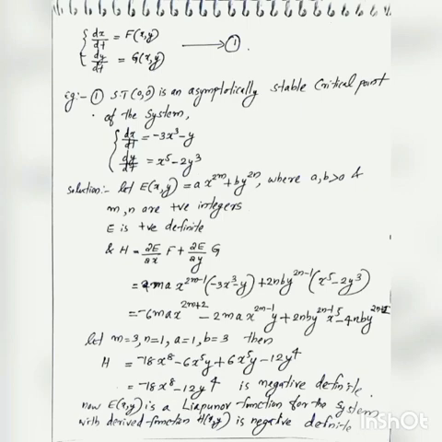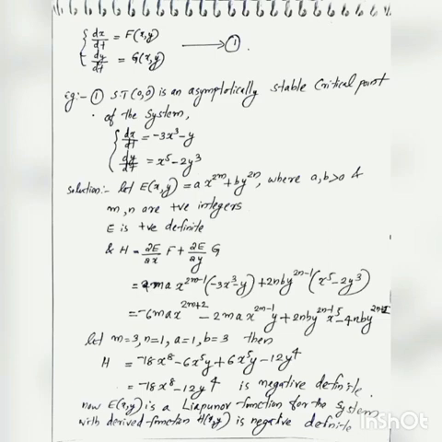And we already discussed that a function of the form a x^(2m) + b y^(2n), where m and n are positive integers and a and b are positive constants, is always positive definite. So to show that (0,0) is an asymptotically stable critical point, let us consider a function E(x,y) of the form a x^(2m) + b y^(2n), where a and b are positive numbers and m and n are positive integers.